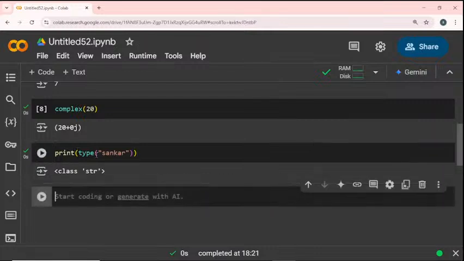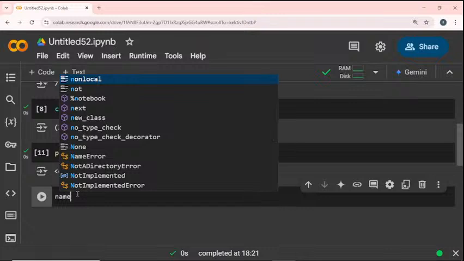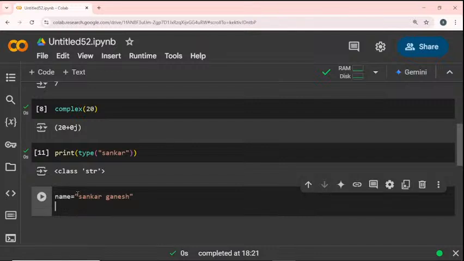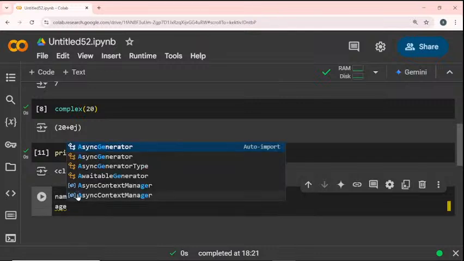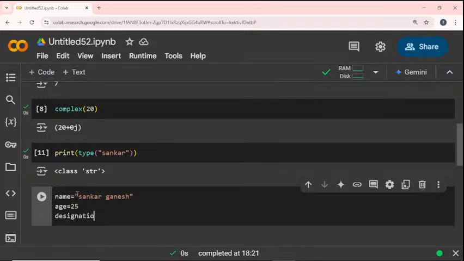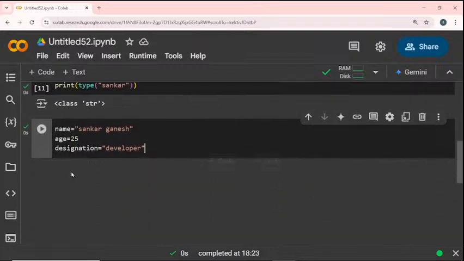Already I gave my name with just a print statement. Now I will store my name as one of the variables. So name is equal to Shankar Ganesh. Then I give my age is equal to 25. Then designation is equal to developer. I will give it as a developer. So now I run this. The values will be stored in these particular variables.